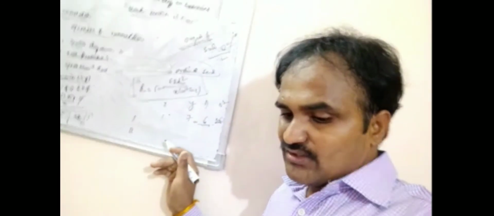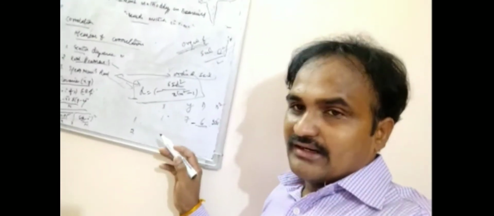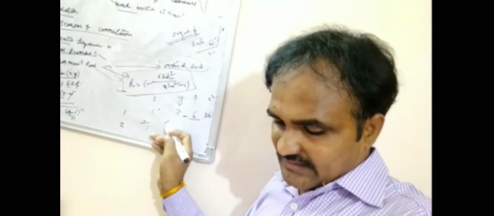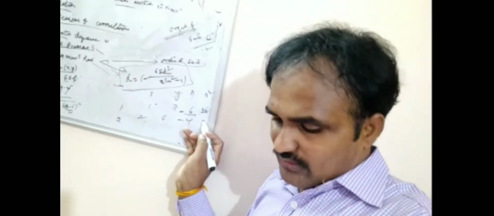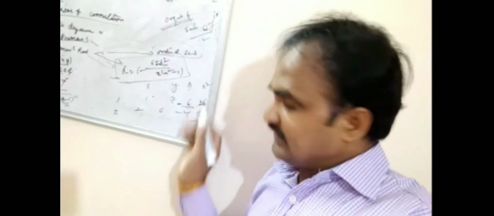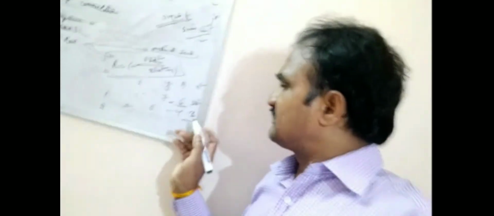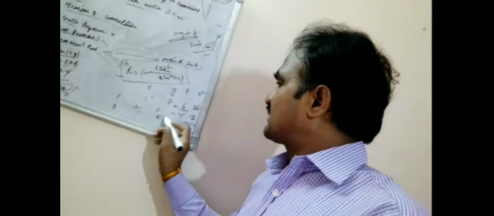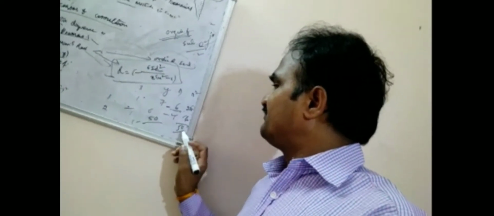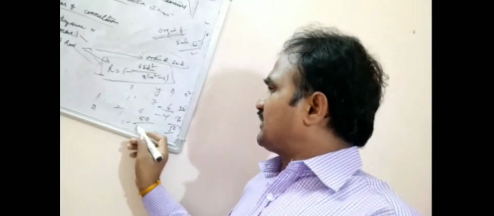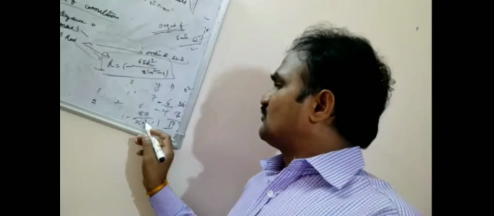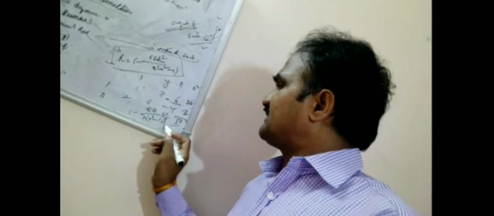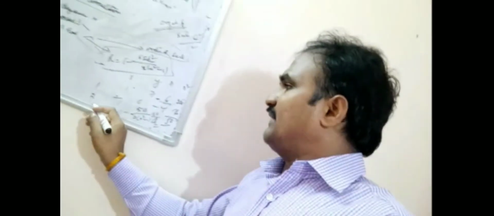Suppose after calculation the second preference is 2 and this is 6. What is the difference? It is 4, and 4 squared is 16. After calculating all these, sigma d square is 50. So it is 1 minus sigma d square divided by n times (n square minus 1). What is n? There are 2. So 2 times (2 square minus 1): 4 minus 1 is 3, and 3 times 2 is 6. 50 by 6 is about 7, so 0.7.